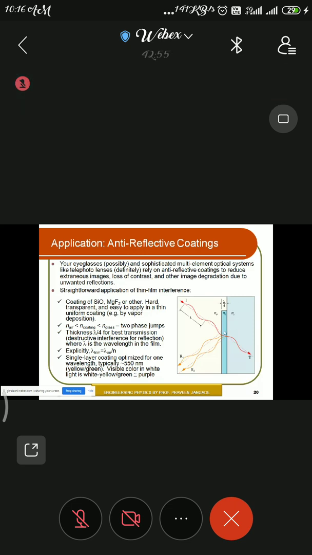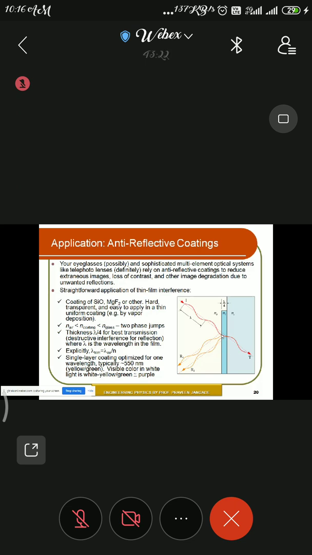The material which we are coating should lie between air and the denser medium, glass. In this way, once the beam is incident on the surface, two rays will be generated, but both rays come with a phase change of pi radian. So if they interfere, their resultant will be a zero phase difference.